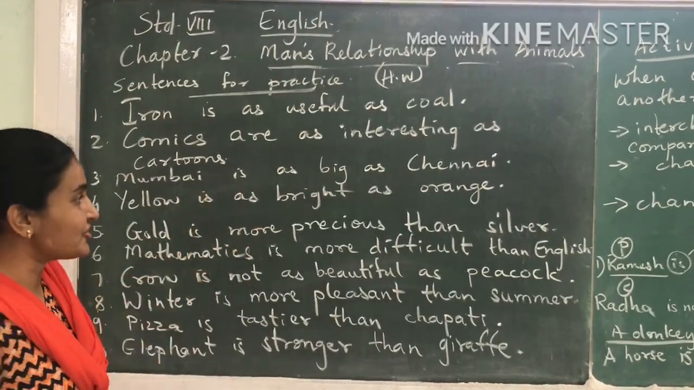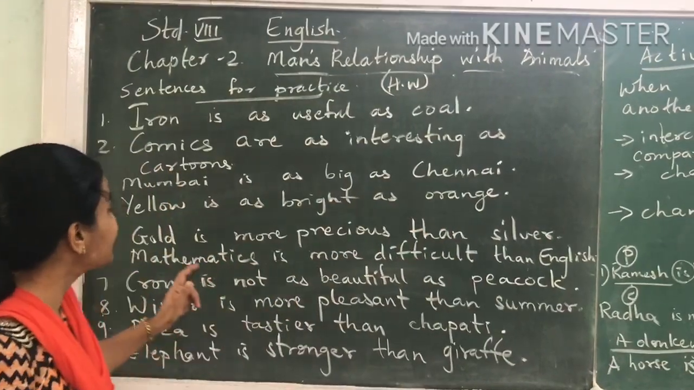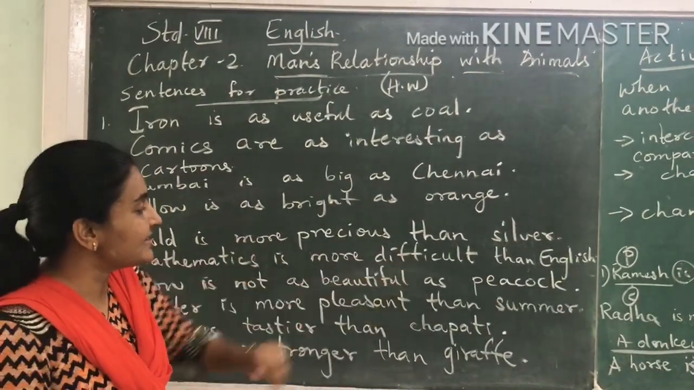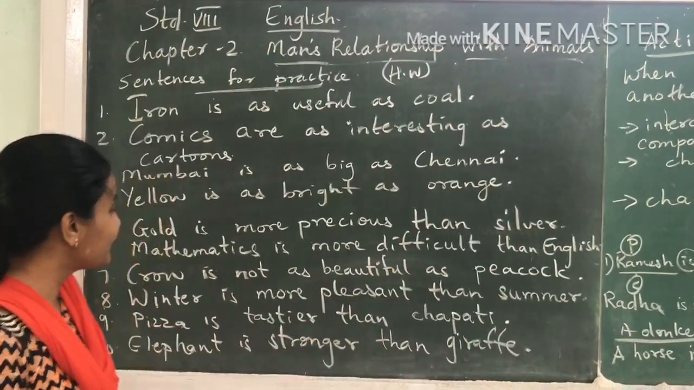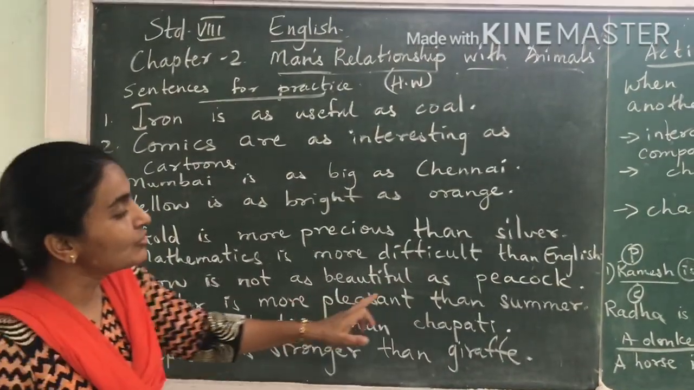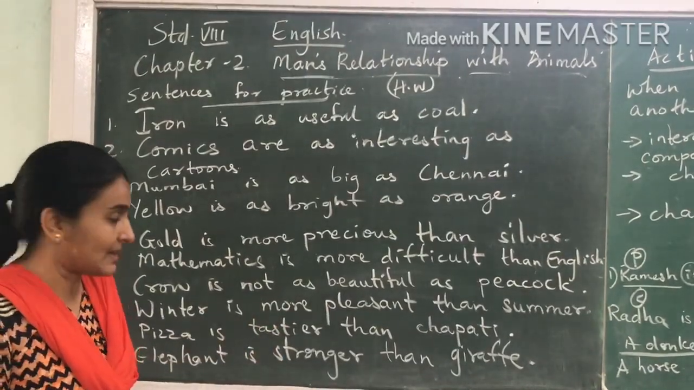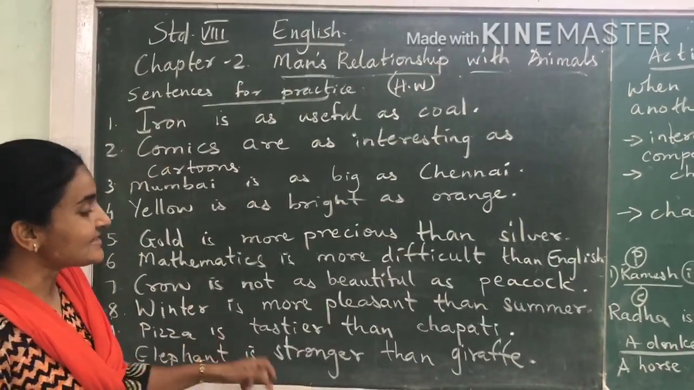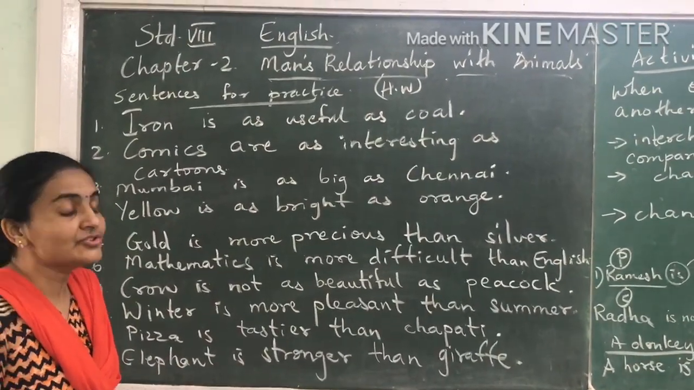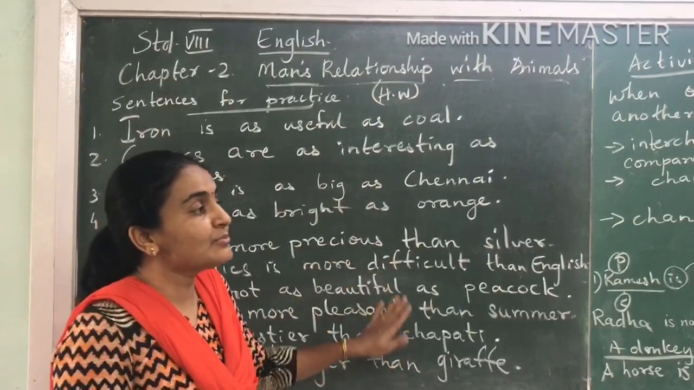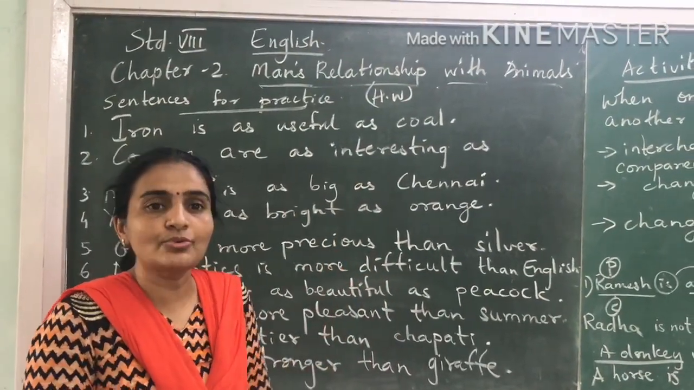Mumbai is as big as Chennai. Yellow is as bright as orange. Gold is more precious than silver. Mathematics is more difficult than English. Crow is not as beautiful as peacock. Winter is more pleasant than summer. Pizza is tastier than chapati. Elephant is stronger than giraffe. So all these sentences, before we continue with the next exercise, these are the sentences that you will do on your own.